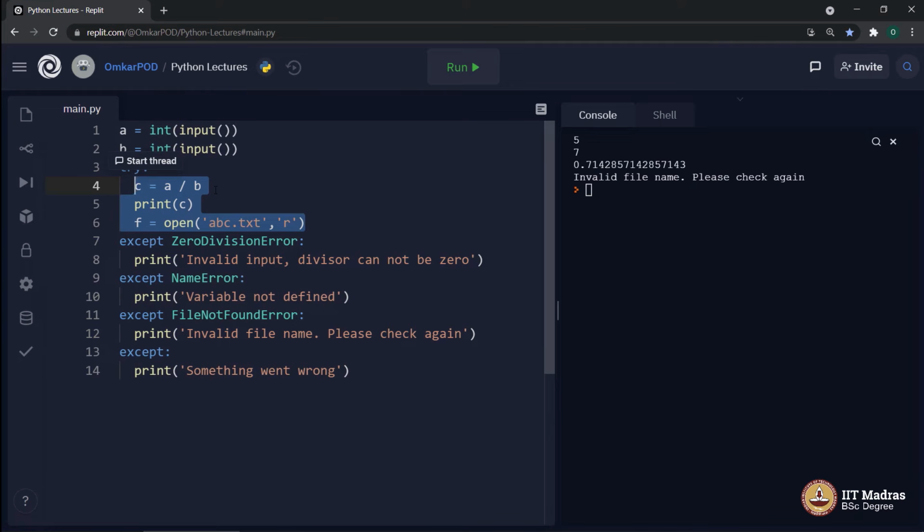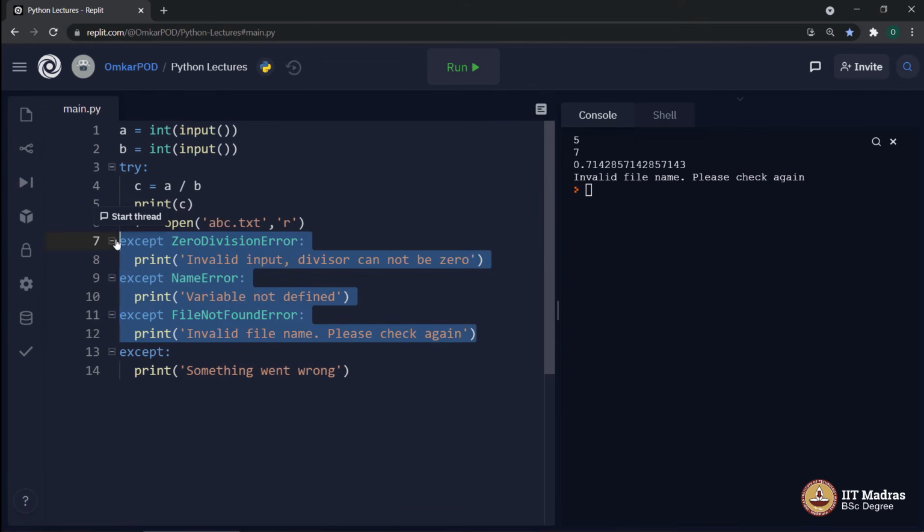But still, there are certain things which are out of our control, and in such a case, the best way is to add a common exception handling block at the end, which will handle anything outside these 3 types.